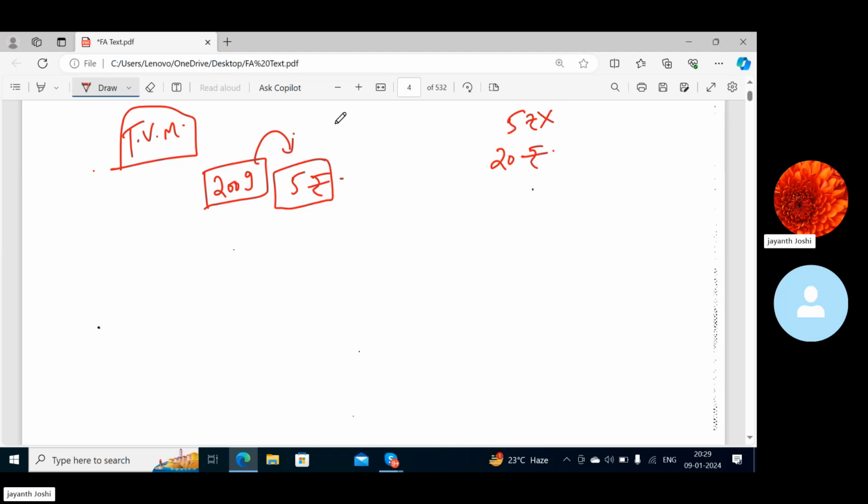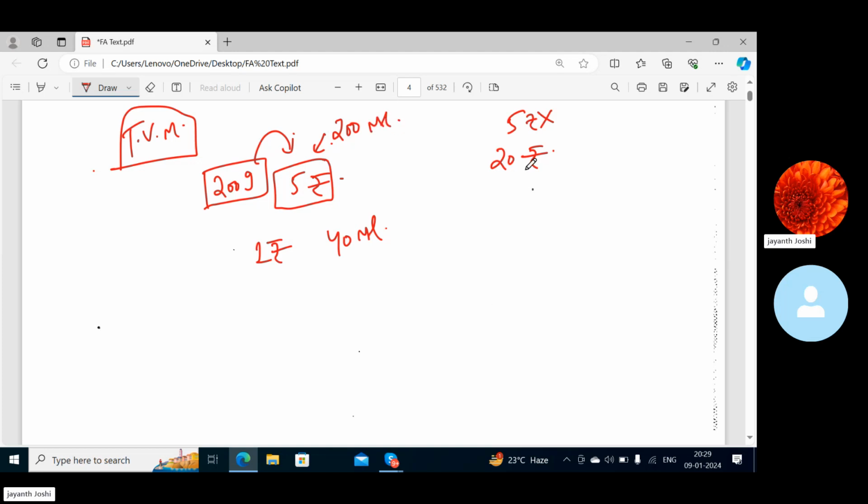Let's say in those days, a 200 ml bottle was available for 5 rupees. So for 1 rupee, how much ml was I able to buy? 40 ml. Am I right? Yes, sir. 2 rupees again 40 ml, 3 rupees again 40 ml. In that way, I was paying 5 rupees for 200 ml.